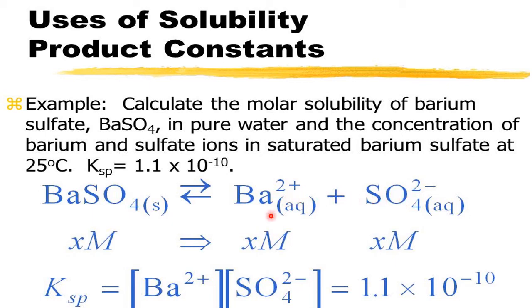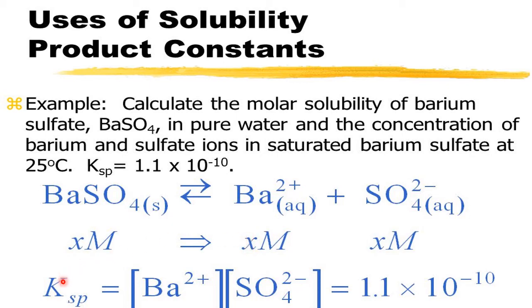That means how many moles of barium sulfate dissociate into ions? The same moles are formed here. So X moles are dissociated into X moles of this ion and X moles of this ion, or in place of X we can take S also. What is S here? S is the symbol for molar solubility.